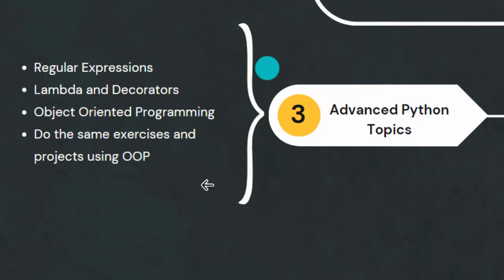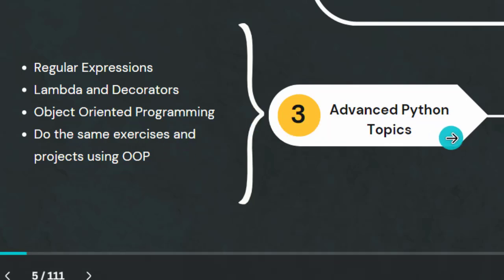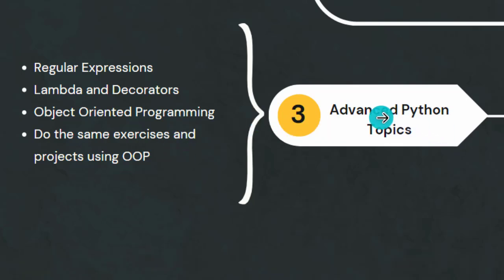But from these advanced Python topics, you don't need to start everything. Those things you only study when you need them. It's like, you are creating something, but that thing works better with regular expressions. So you start regular expressions in Python, then you implement it and then forget it. You don't need to memorize it. Or you are creating one app or one exercise that needs lambda and decorators, because with lambda and decorators it works better. Just study how lambda and decorators work, make use of them, and forget it.